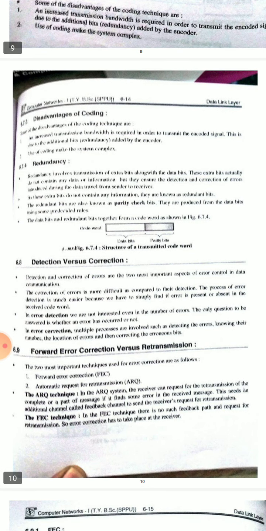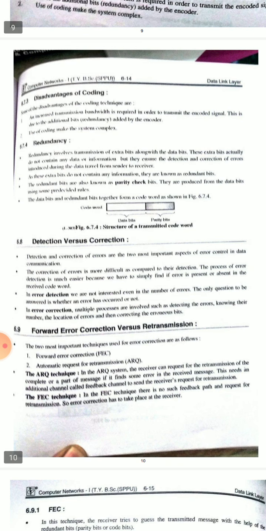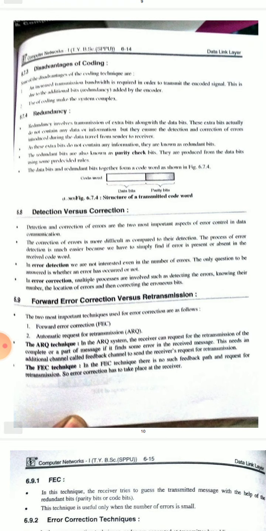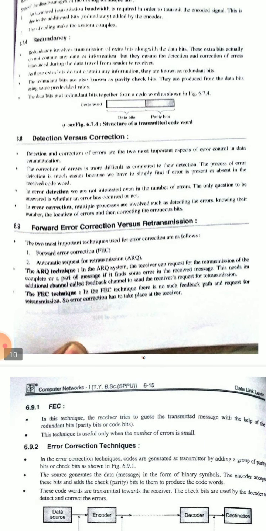Some of the disadvantages of coding: an increased transmission bandwidth is required in order to transmit the encoded signals, and use of coding makes the system complex. These are the disadvantages of coding.